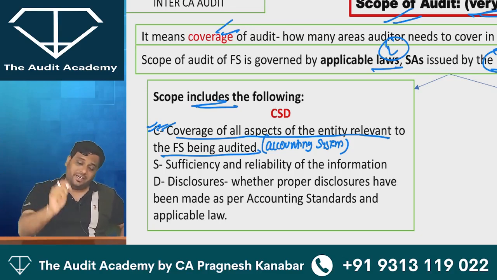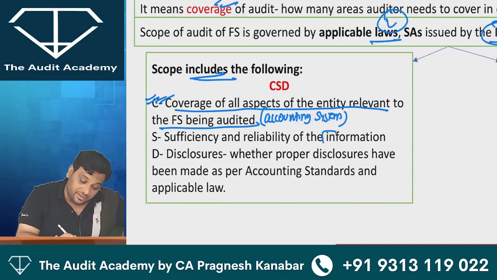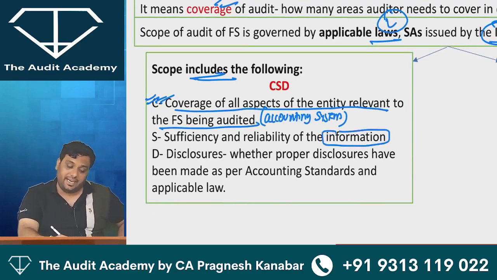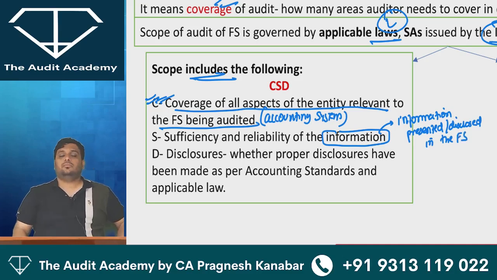Then auditor will be worried about sufficiency and reliability of the information. But which information? Please write down. Information that is presented or disclosed in the financial statement. Obviously, auditor will be worried about the information, but which information? Information that is presented or disclosed in the financial statement.